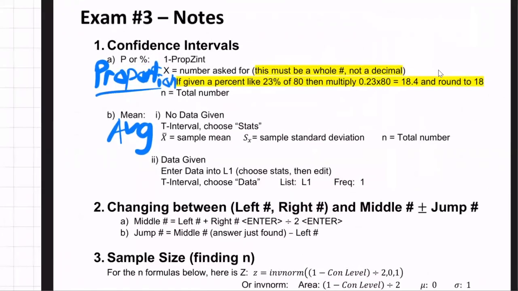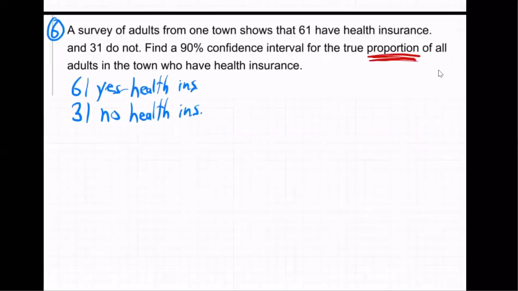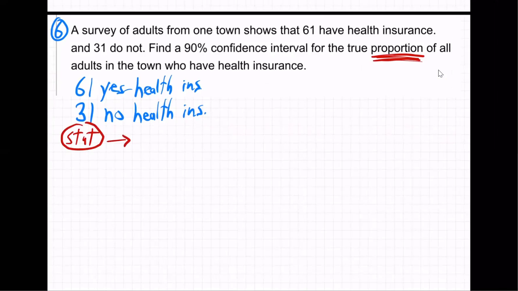And so what do we do on the calculator? 1 prop z interval. We're going to go to 1 prop z interval on the calculator, and when we go there, it's going to ask us for x and n. So let's go there. I'm going to hit the stat button, go over to the tests, and go way, way down. I don't remember what number it is.